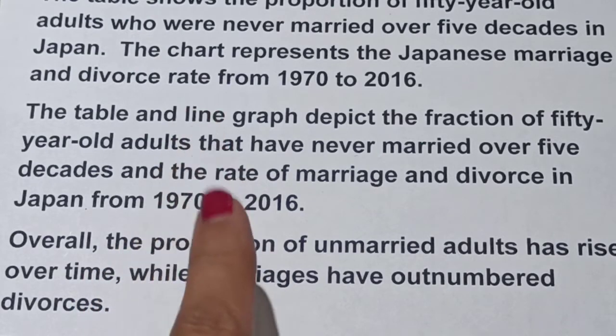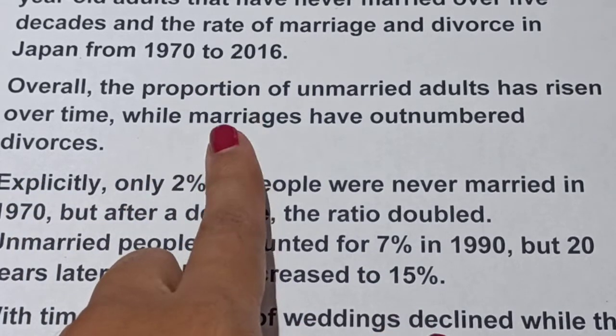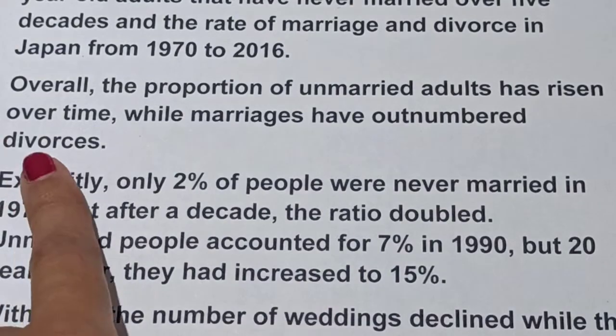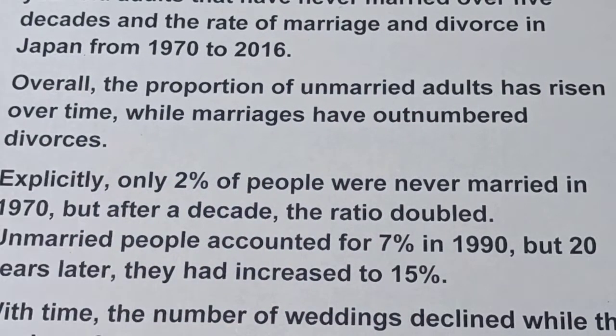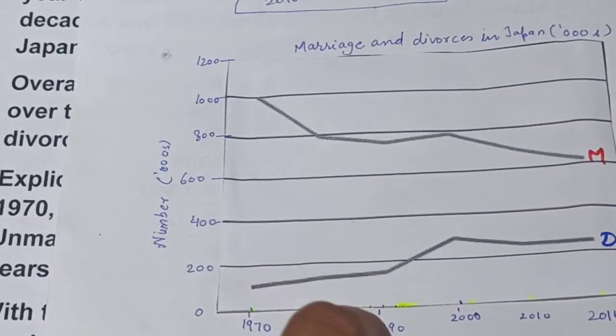to 2016. Overall, the proportion, meaning the ratio, the percentage of unmarried adults has risen over time, while marriages have outnumbered divorces. So we can see in every year marriages outnumbered divorces.